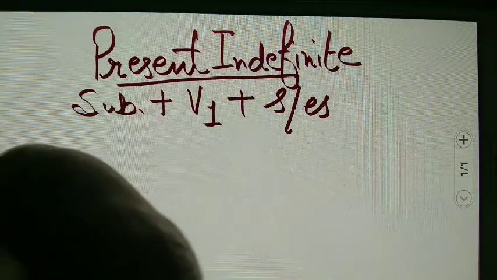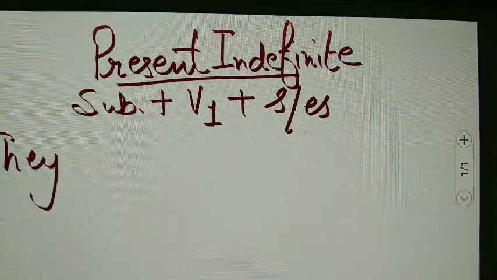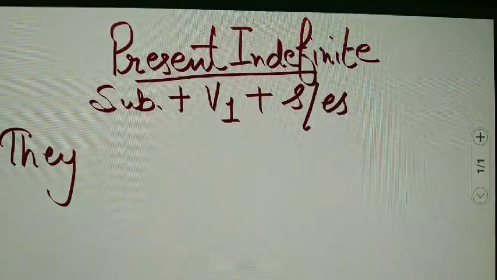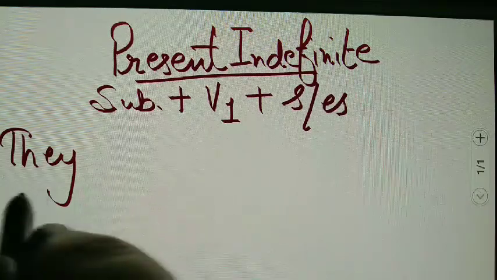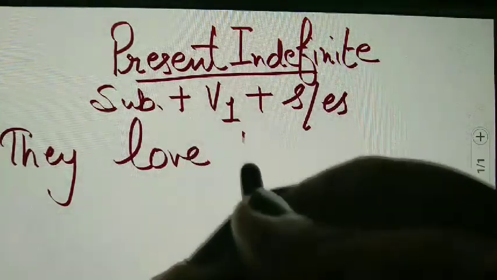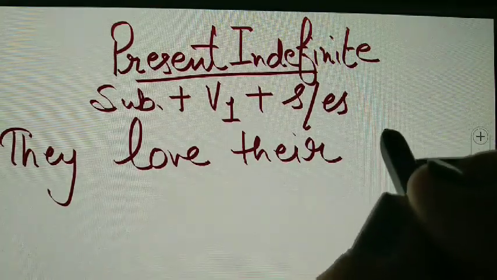Likewise, if we have they here as a subject, so here also no need to use S or ES. It will not go with the plural subjects. So they love their country.